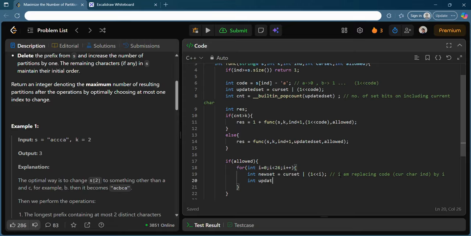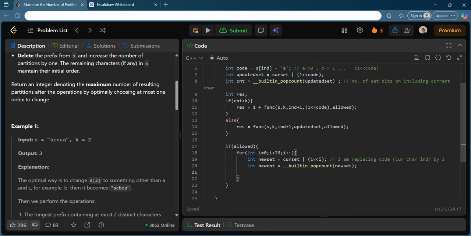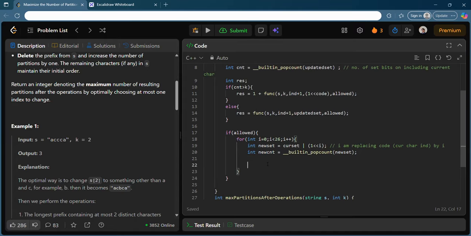I have already used the updated set value here, so I will try to have a new count again, right? New count will be nothing but the same thing, built in pop count of this new set. I am having these two things right now, and you see the same things will flow, right?